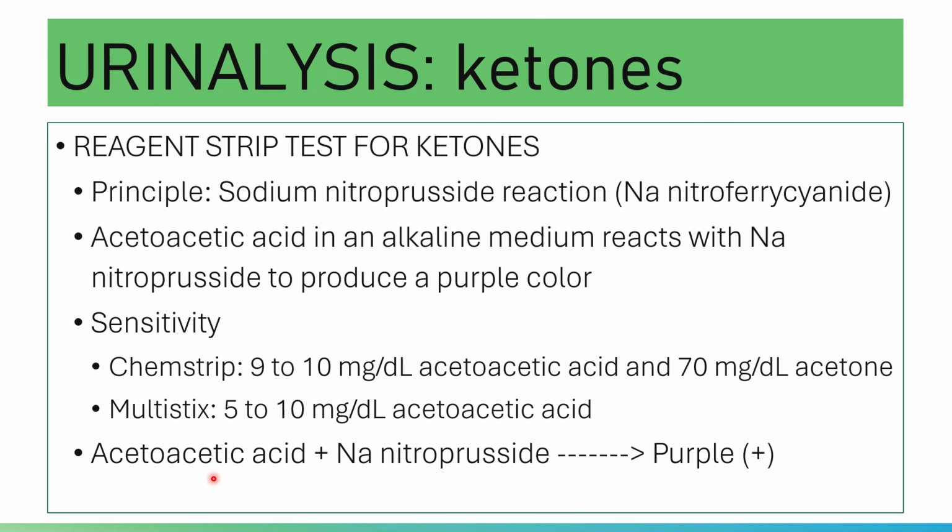So what happens is, if you dip your pad into a urine sample, the alkaline buffer present in the pad will create an alkaline environment. This alkaline environment will cause the ketone body, in this case acetoacetic acid, to lose a proton.